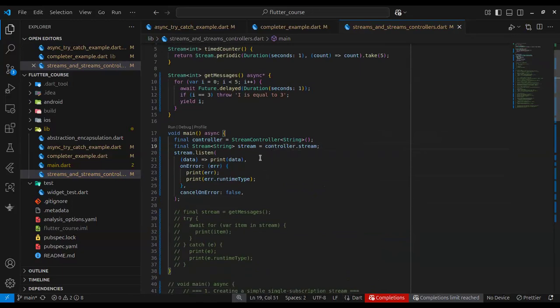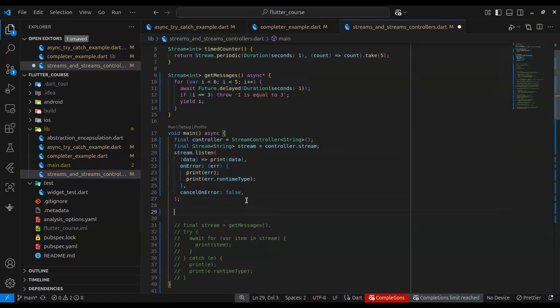Okay, so what happens is anytime we use a controller, we call the method controller.add or controller.sync.add. That value is going to come out from the string. Okay, and because we print it here, we're going to see it in the console. So let's do a quick controller.add.